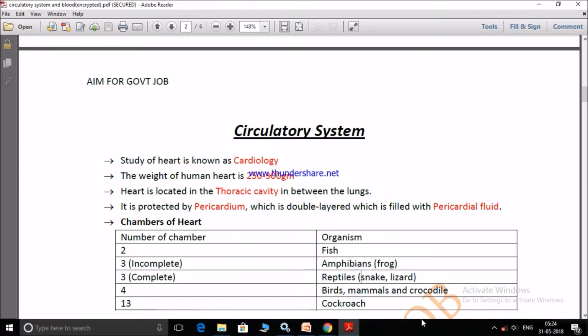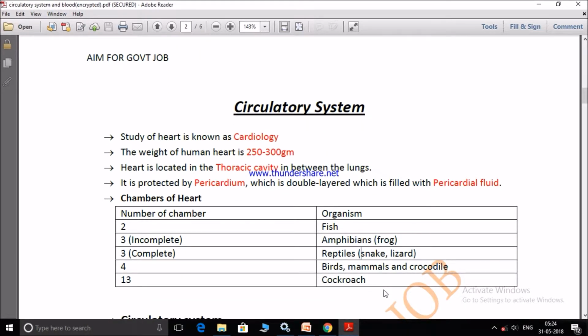Here you can see crocodile, which is a reptile which would belong to three chambered heart, but it is exceptional. Crocodile has got four chambered heart, same as birds and mammals. Mammals include human, apes, other animals.